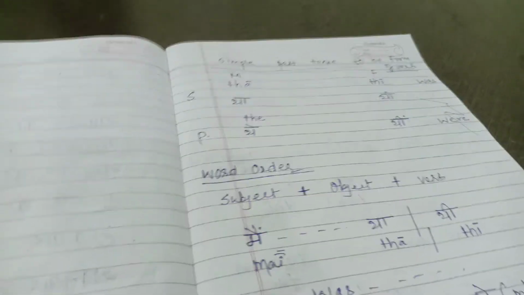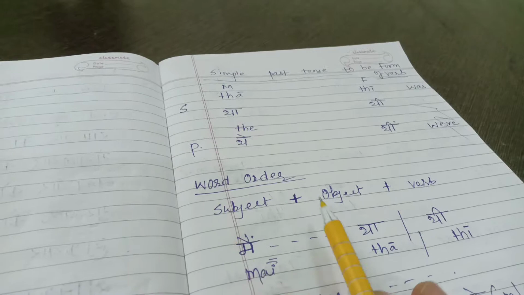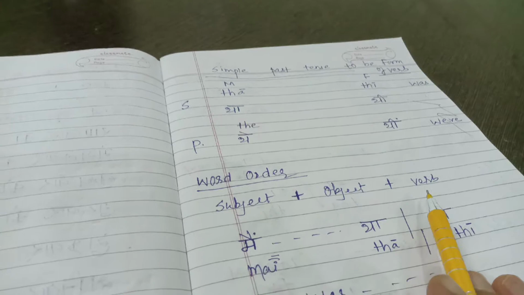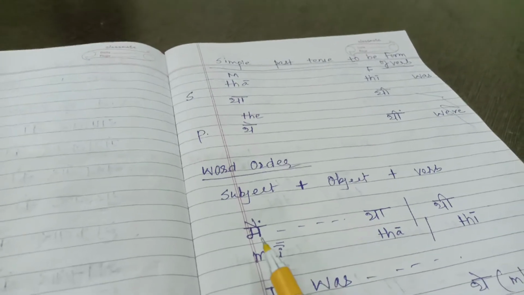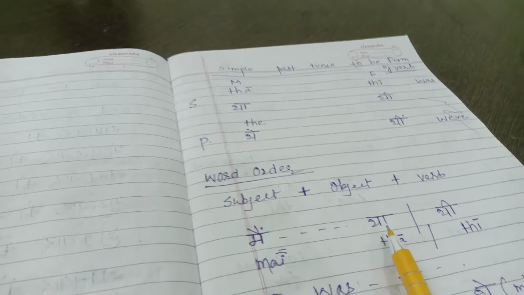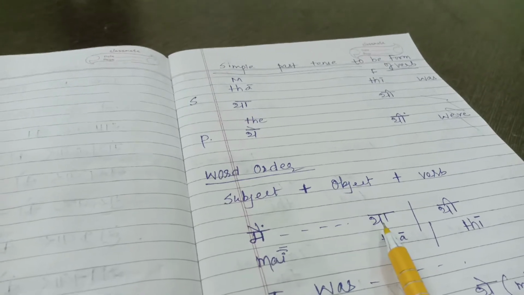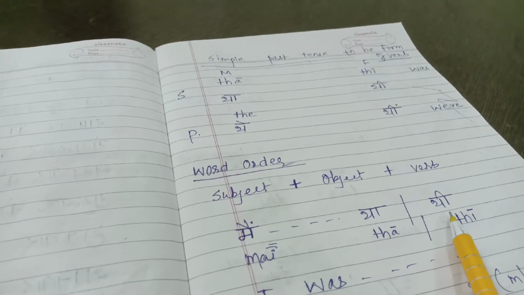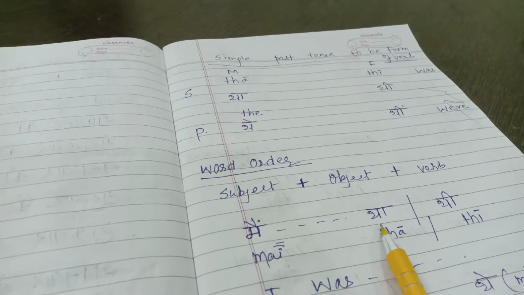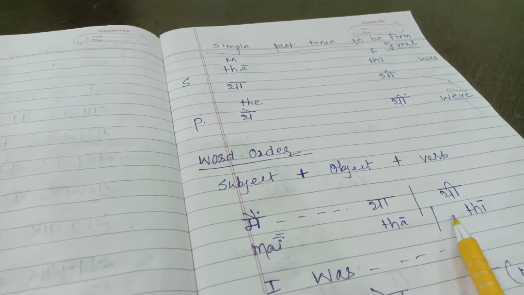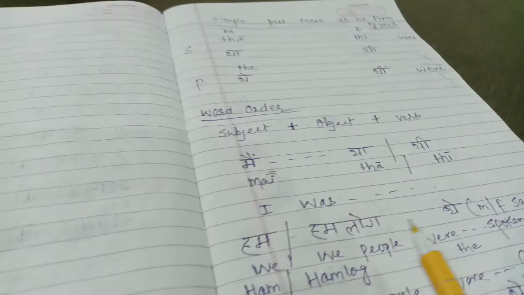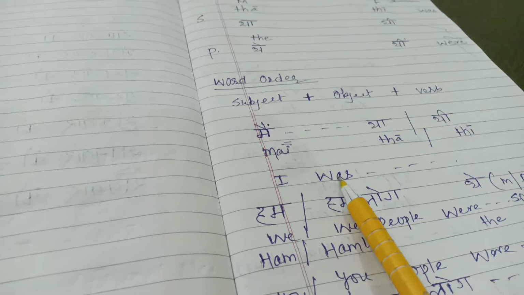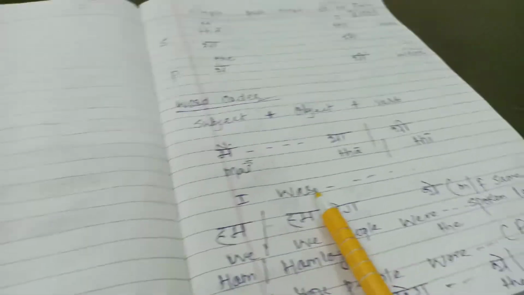So how do we use it in Hindi? The word order of a sentence in Hindi would be subject, object and verb. The verb has to be always at the end of the sentence. So here, मैं था. This tha is for masculine. मैं थी. This थी is for feminine. This means I was.